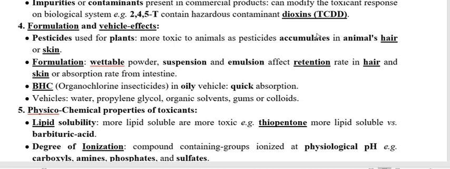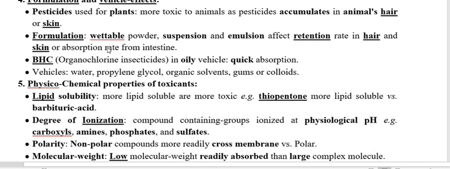So when you compare the toxicity of the pesticide, plant versus animal, you will find the pesticide accumulates in animal hair or skin. Therefore this formulation of pesticide is more toxic for animals than for plants. So that is why the formulation is also very important.